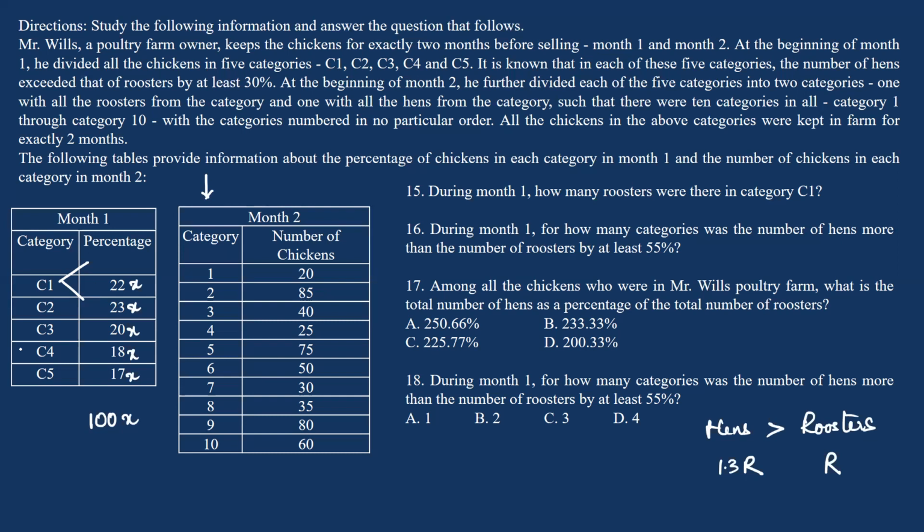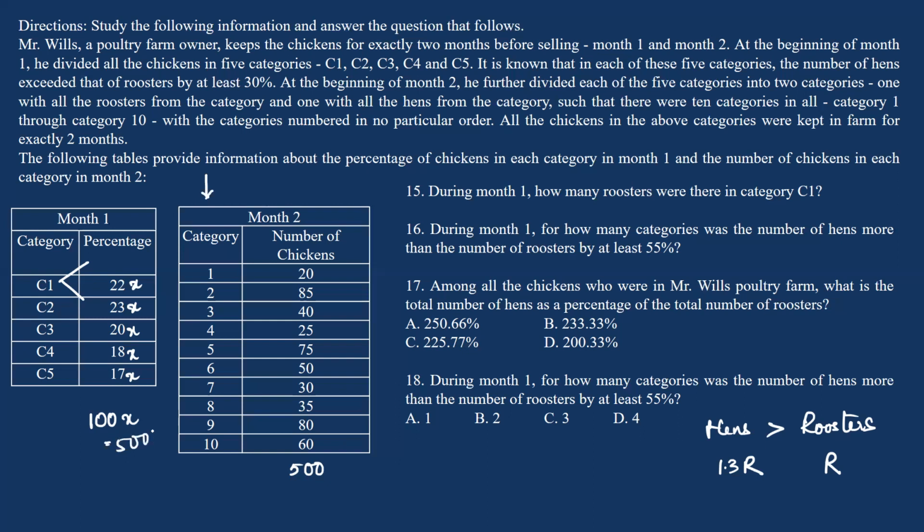One with the hens in one category and the roosters in the second category. Okay, and we are given the number of chickens in these 10 categories. So if you sum up, the total number of chickens is 500. The initial number of chickens before the first month will be equal to the final number of chickens after the second month. So I can say that 100x is equal to 500.